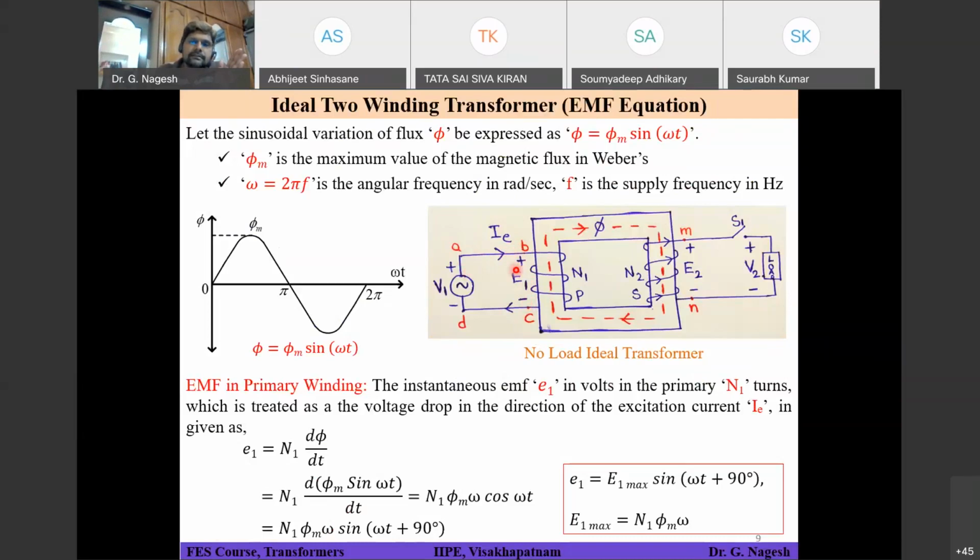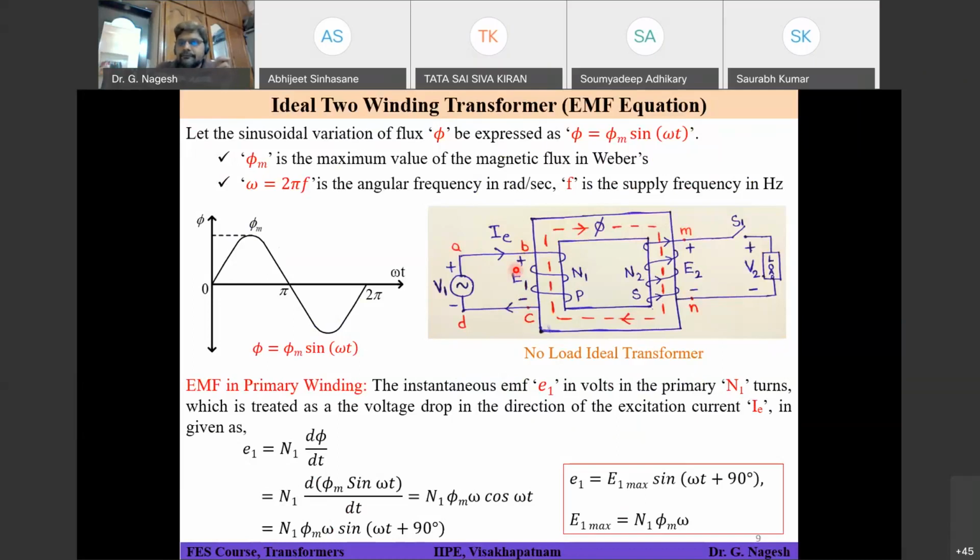Correct? So in that scenario, what is your EMF expression? E1 is equal to minus N1 dφ by dt. So on the secondary side it is minus N2 dφ by dt, and on the primary side it is minus N1 dφ by dt. Secondary side is considered as a voltage source, and primary side is also considered as a voltage source. Secondary is delivering current into the load. Primary is also delivering current from the E1 terminals into whatever is connected on the other side. Is it clear?